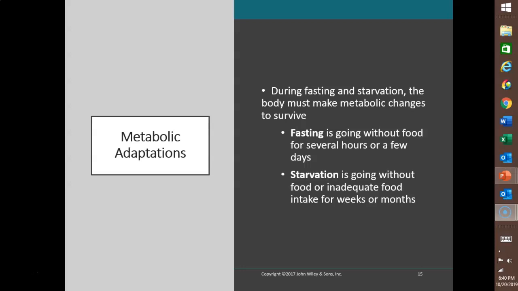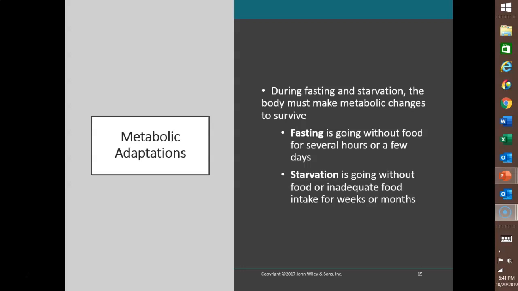But your glycogen stores are going to be depleted within a few hours after you begin fasting. Catabolism of stored triglycerides and structural proteins can provide the energy that you need for several weeks. Basically, your body starts to break down stored fats and stored proteins. The amount of adipose tissue in the body is going to determine how long you can live without food. During fasting and starvation, the nervous tissue and the red blood cells, as I mentioned a while ago, are going to continue to use a lot of glucose to make ATP.